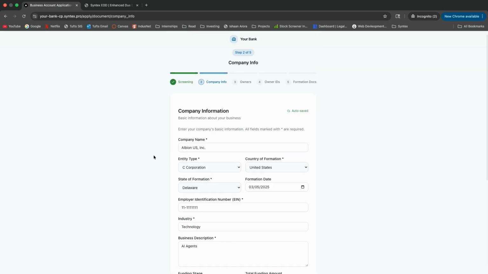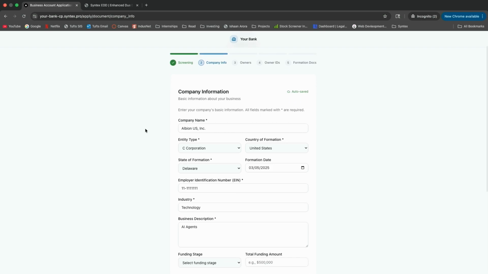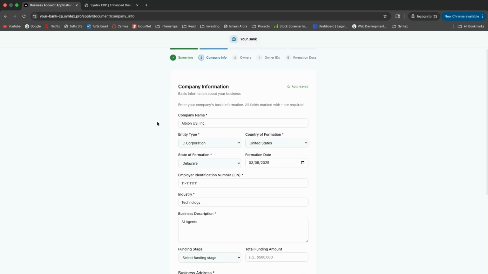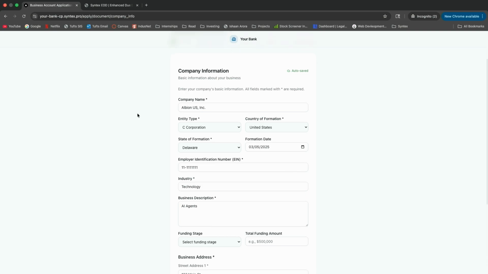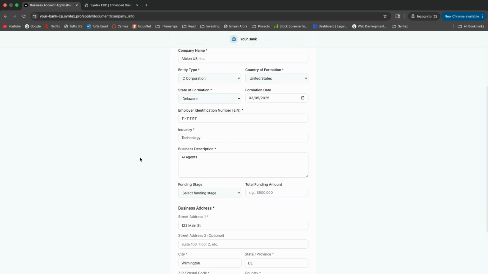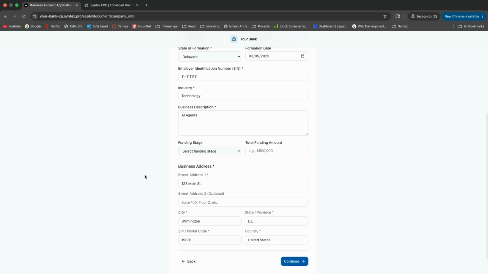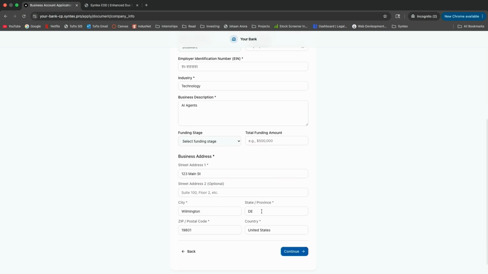Then you have a basic company information form that is relevant for KYB or KYC. You're going to collect the company name, entity type, country of formation, state, formation date, EIN, industry, business description, and the business address, and an optional funding stage for the earlier stage startups that have relevant data to share.